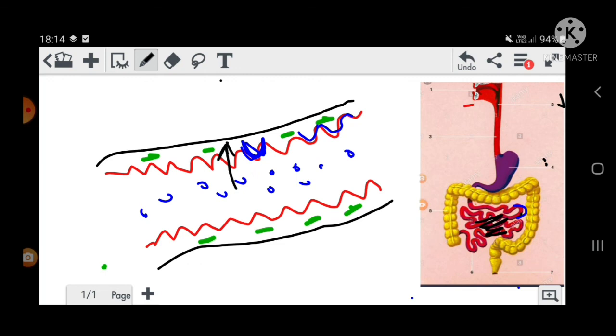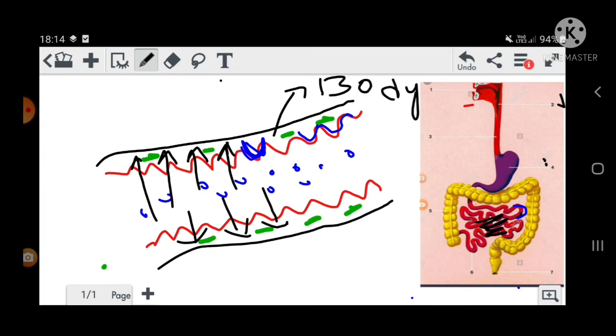Whatever digestion has taken place, all this food will be absorbed by the wall of the small intestine, and then it is sent to the whole body. The rest of the food will pass from here and come into the large intestine. In the large intestine, the water will be absorbed. And at last the food will come into the rectum here, and finally it will be thrown out of the body. So I think you must have understood. Okay, thank you.